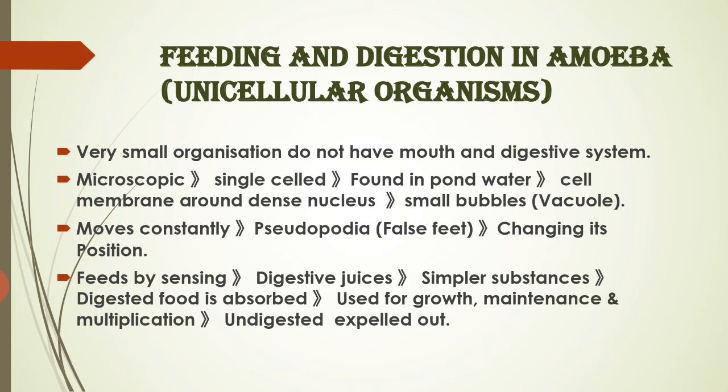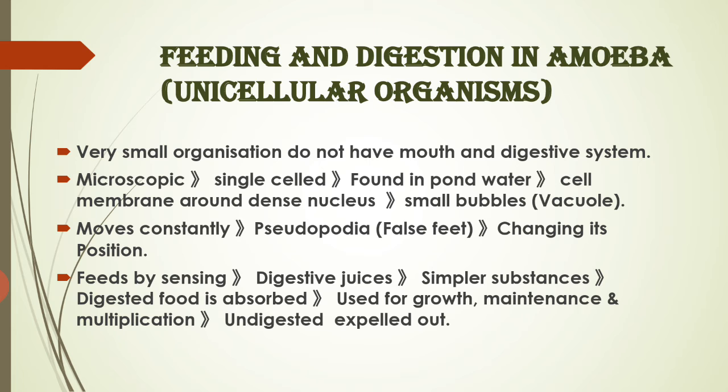Now what happens? They develop the pseudopodia, that is the false feet, and they trap or engulf the food particle. With the help of the digestive juice which is present inside that vacuole, they break that complex substance into simpler substances.